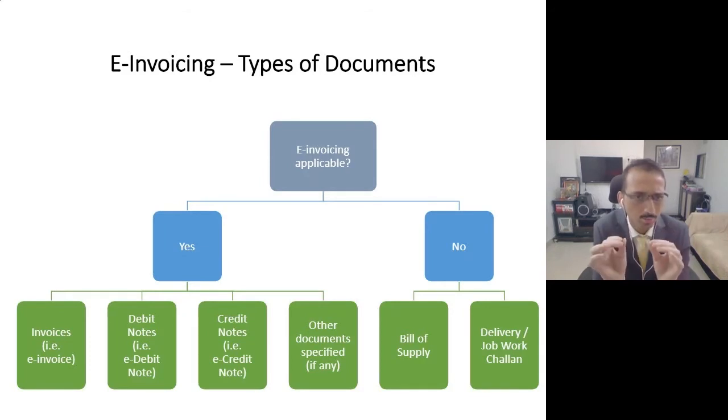Correct? For all these documents, if you are an above 500 crore entity, if the e-invoicing system is enabled for you, then from 1st of October, whatever invoices, debit notes and credit notes you are going to issue, they should be e-invoices. Correct? Please note, it is likely that you are issuing a credit note for financial year say 1920, but still if the credit note is issued after 1st October, then you are expected to issue an e-invoice or e-credit note only.